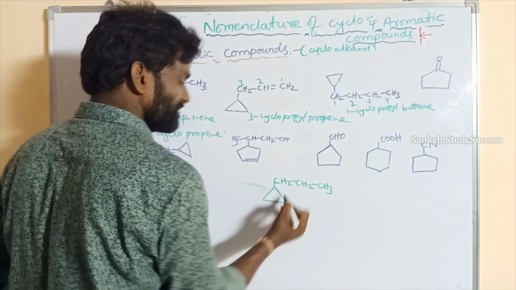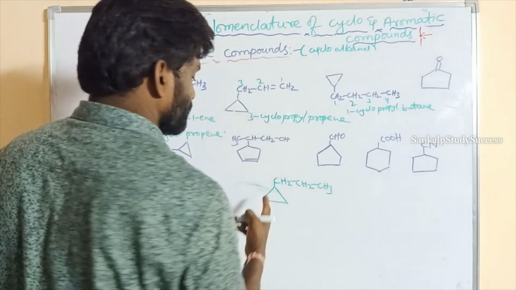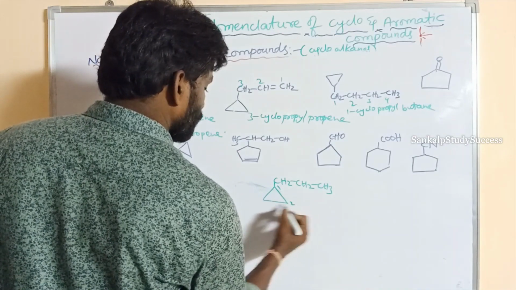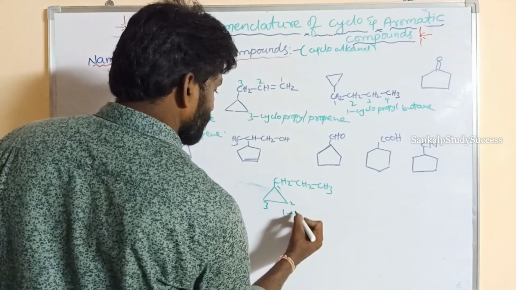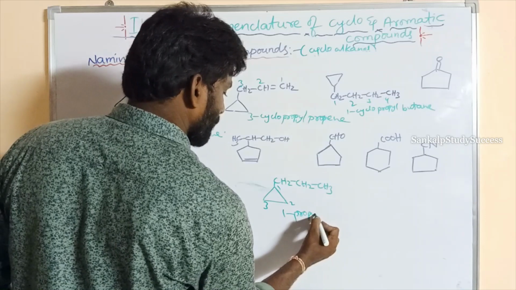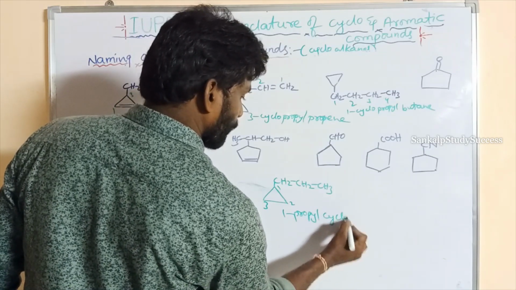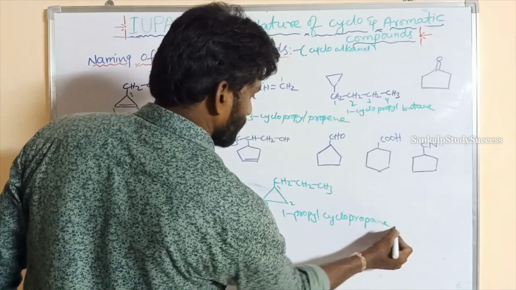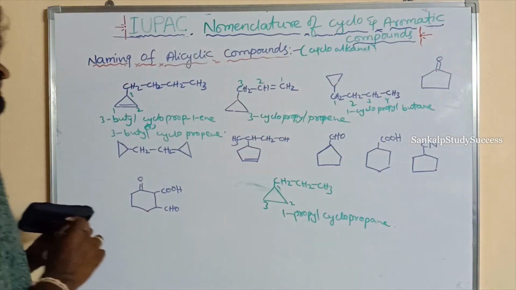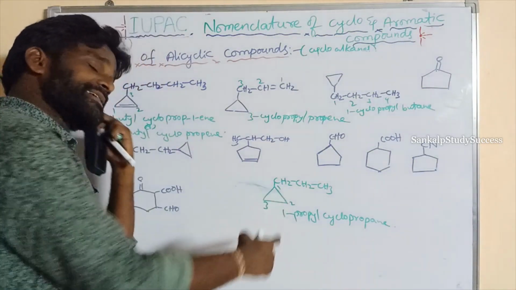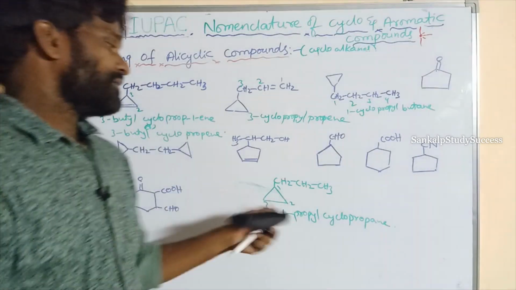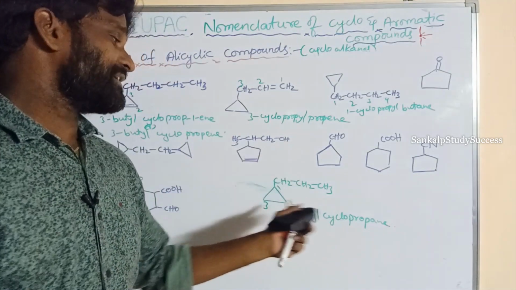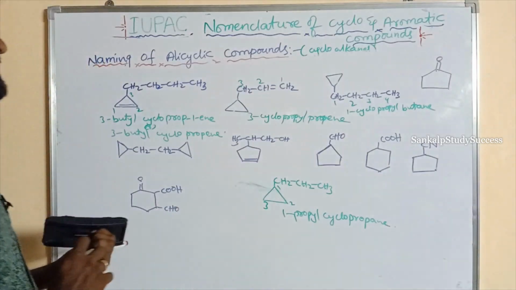This is taken as the parent chain. So 1 2 3. So 1 propyl cyclopropane. This is the parent chain, cyclopropane. So when the side chain and the cyclic structure are equal, which is taken as the parent chain? The cyclic structure is taken as the parent chain.